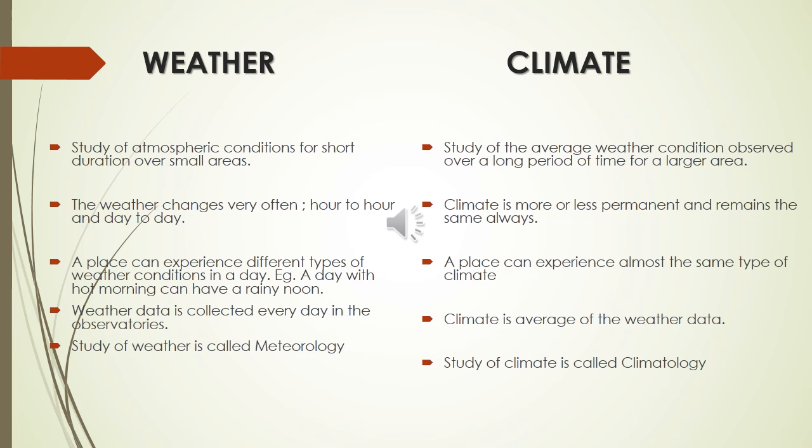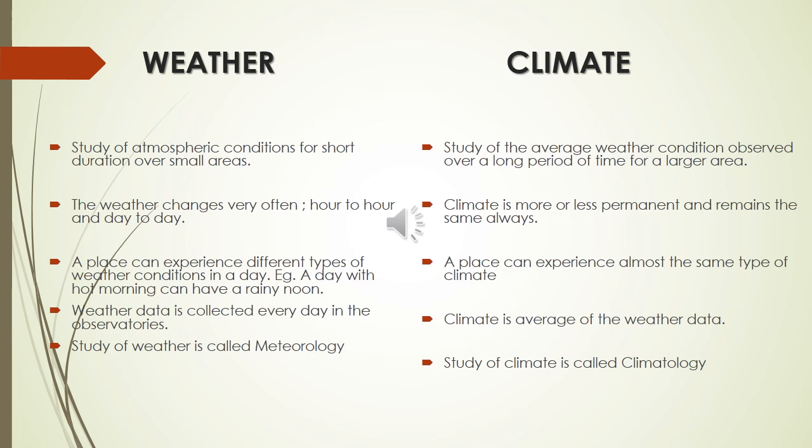If you want to study climate, you have to observe the weather condition for nearly 30 to 35 years. But for weather you just look at a short duration. The weather changes very often, hour to hour and day to day. Climate is more or less permanent and remains the same always.